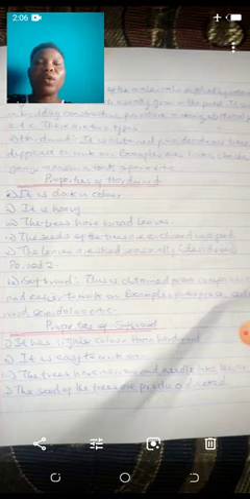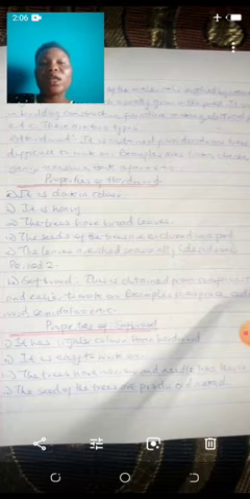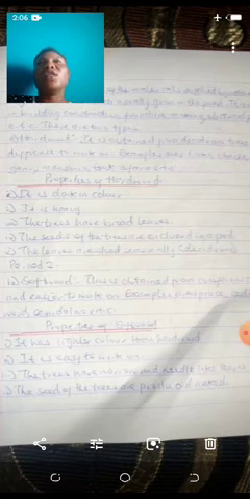Another one is it is lighter in color than hardwood. Then the third one, it is lighter in weight than hardwood. Then the trees have narrow leaves, unlike hardwood that has broad leaves.